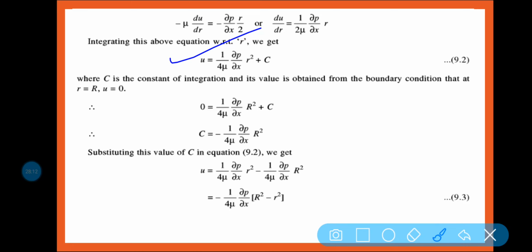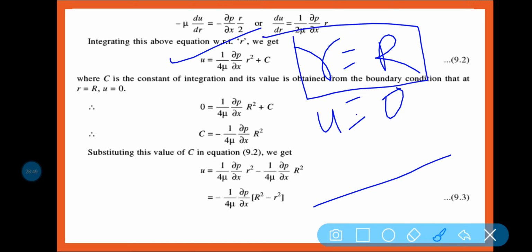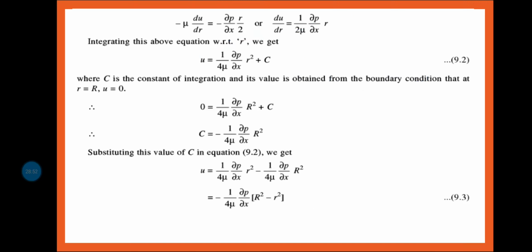So c is your integrating constant, and its value can be obtained from the boundary condition at r is equal to capital R, u is equal to 0. You know that at the boundary wall of the pipe, the velocity u will be 0, and r is equal to 0 at the center point. So when small r is equal to capital R, the velocity must be 0.